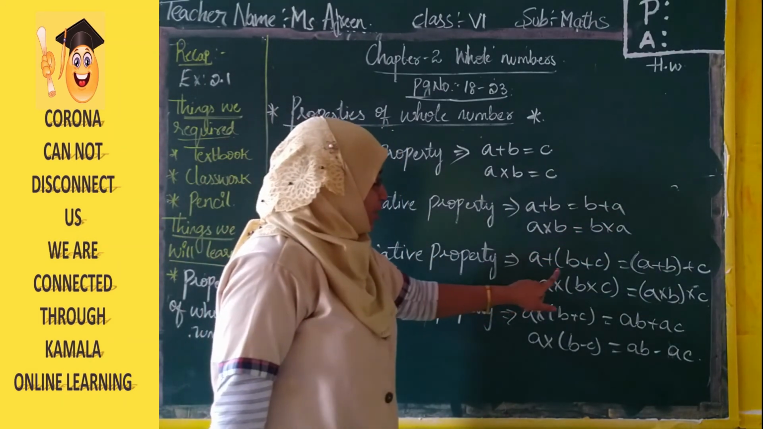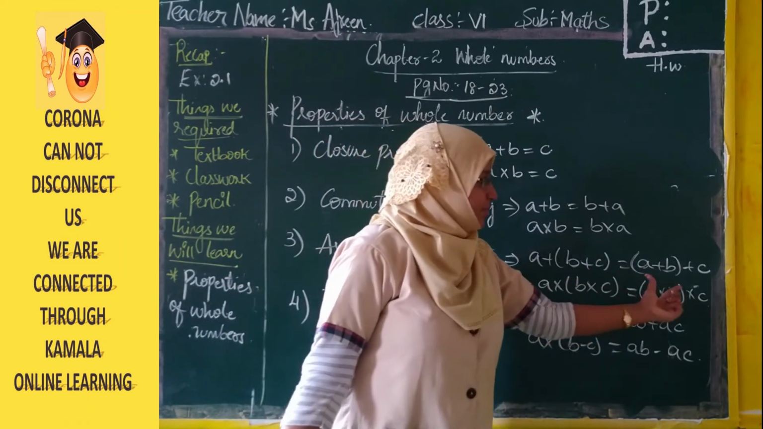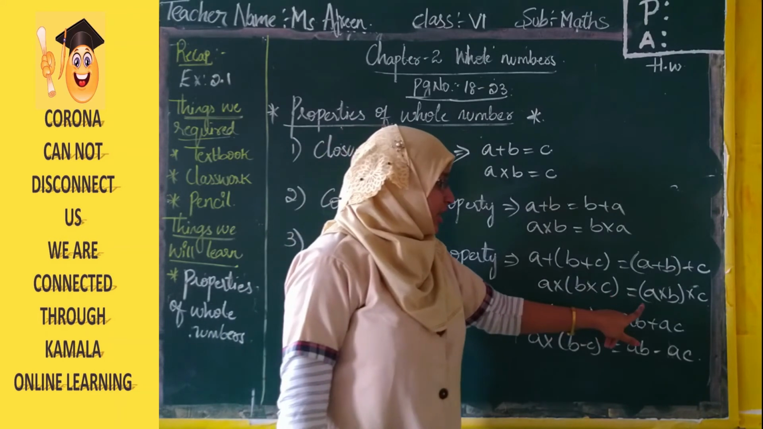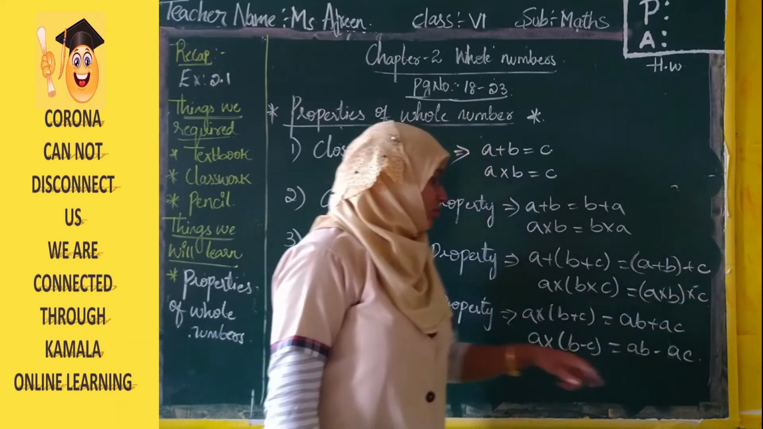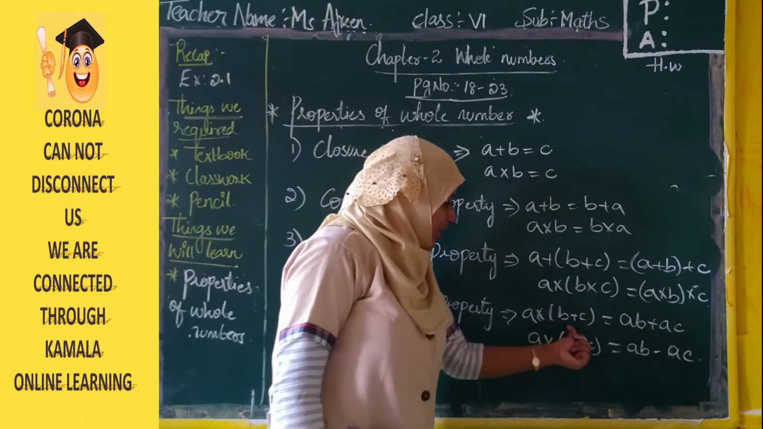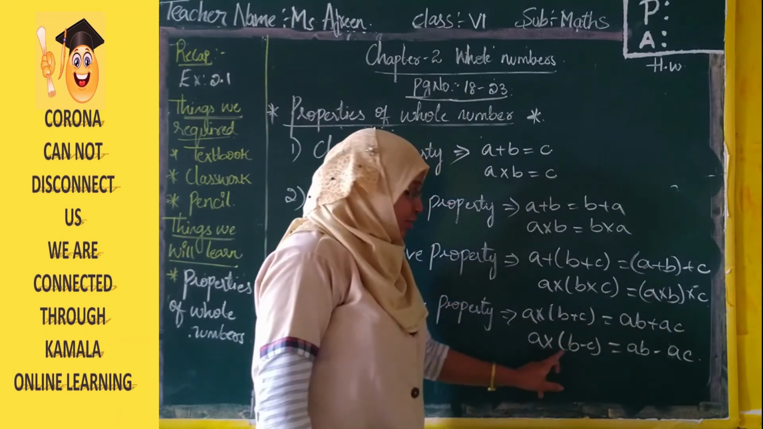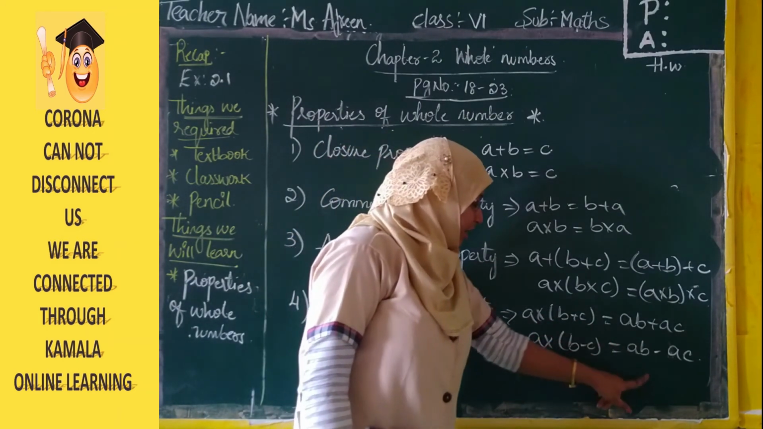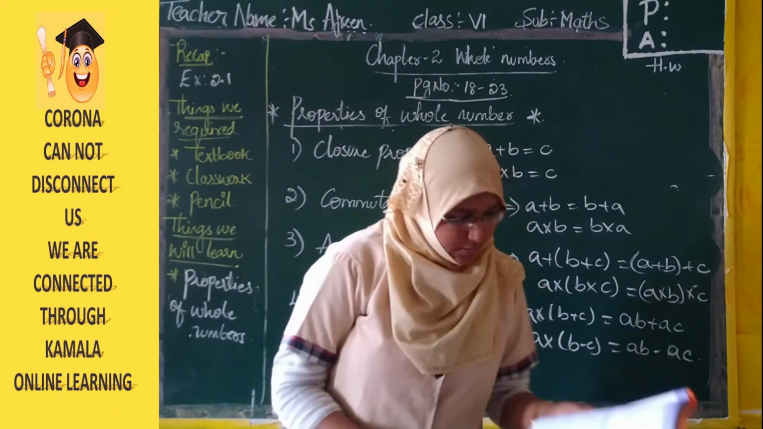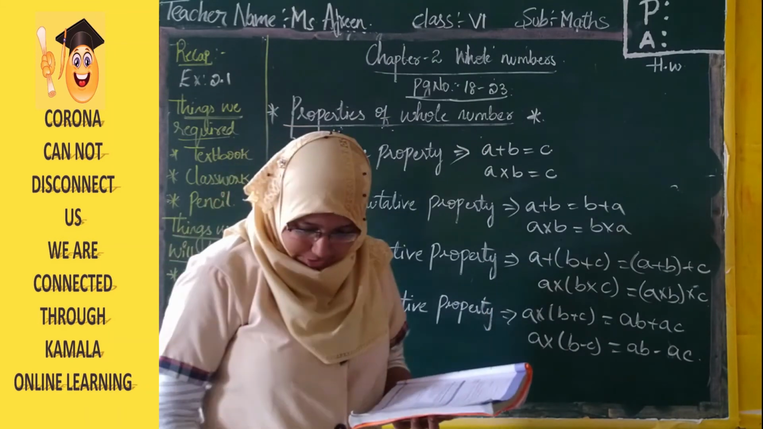Associative property: A plus (B plus C) is equal to (A plus B) first, then plus C. Same under multiplication, A into (B into C) is (A into B) into C. Distributive property is A into (B plus C) is AB plus AC, and A into (B minus C) is AB minus AC. So these are the four properties.